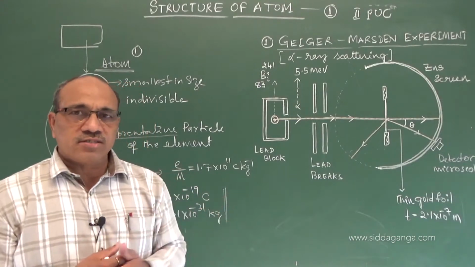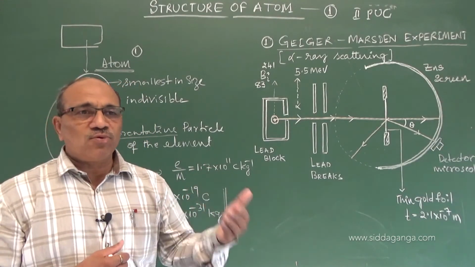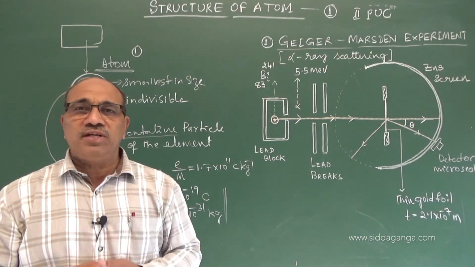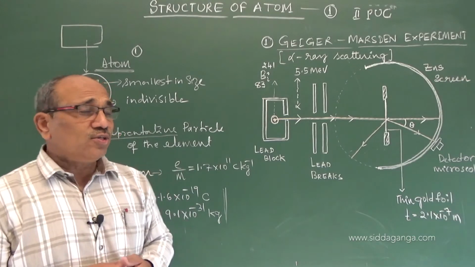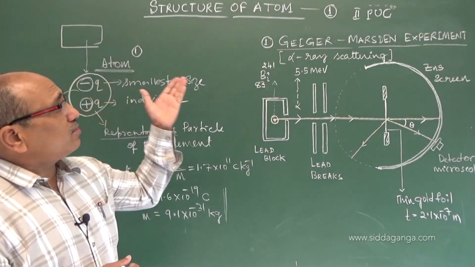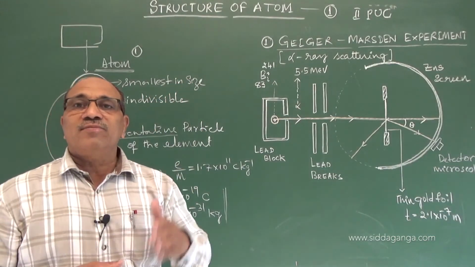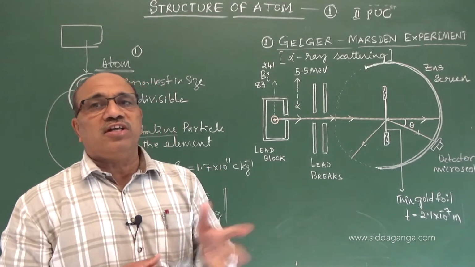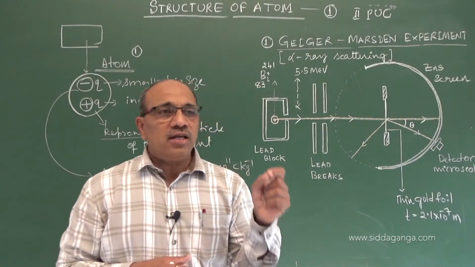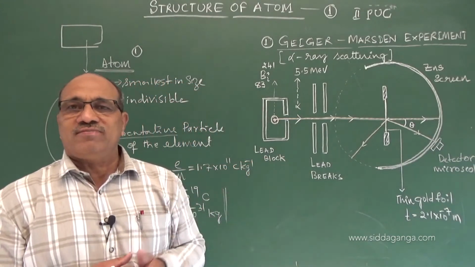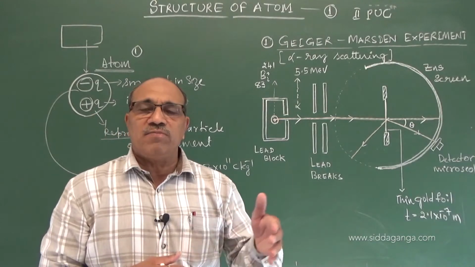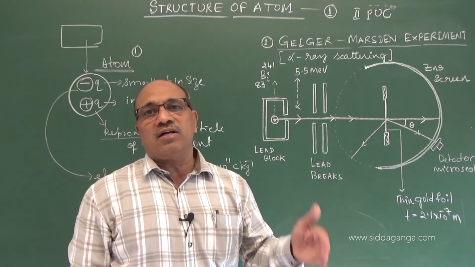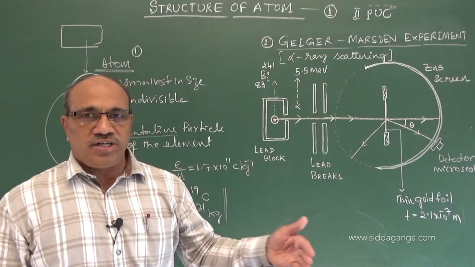These are all under this, and even the discovery of protons, neutrons, neutrinos, mesons, and many elementary particles. The field has now become very big, but we are not going to see all of those in this chapter. In this chapter we concentrate only on atomic models. Once I use the word atomic model, you may ask what this model means. This is a theoretical explanation of the atomic structure. The structure of the atom is called the atomic model. A theoretical explanation of the atomic structure is called an atom model.